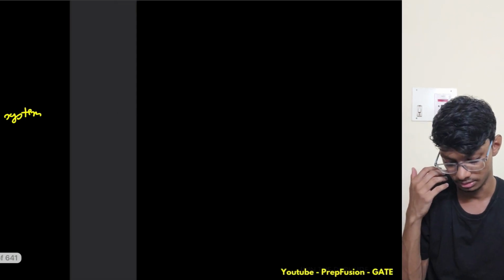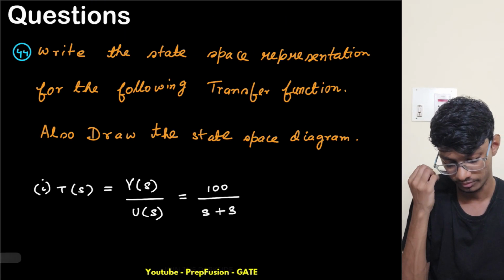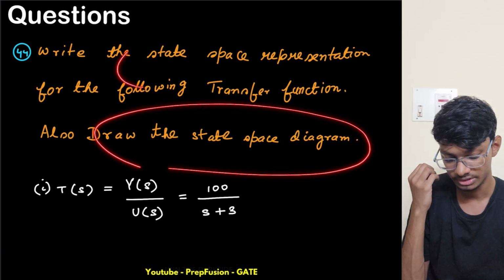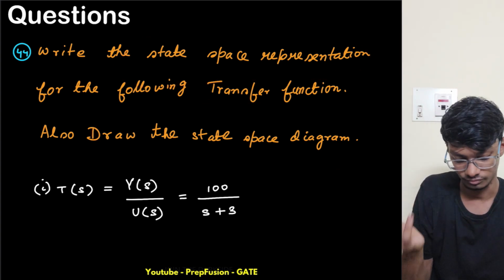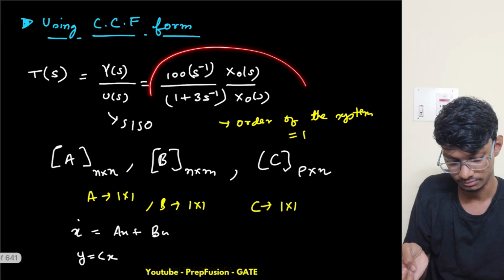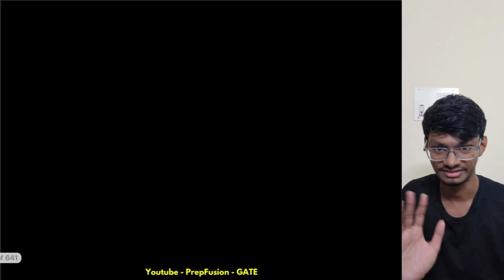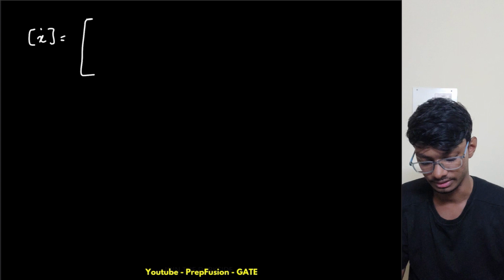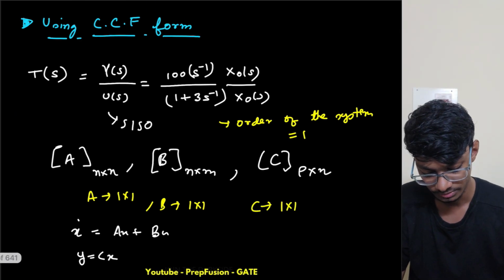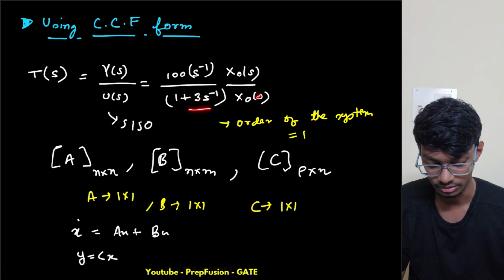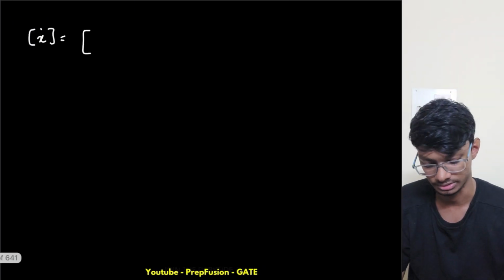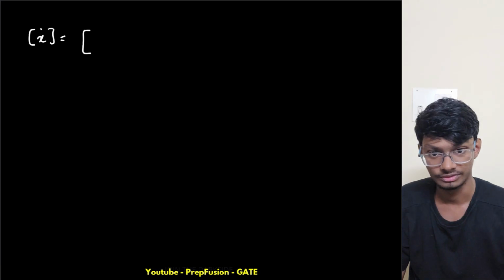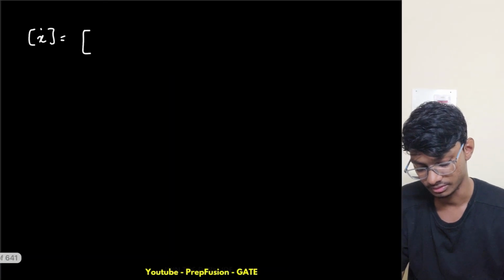Now let me draw the state diagram. We also have to write the state-based representation. I can write it directly from here: this is simply my x dot matrix, and this is my A matrix, a single element. It will simply be -3, because x naught multiplied by -3 goes to the other side. Still, I will write the equations, and from there you will understand. Let me write the equations, else you will get confused again.